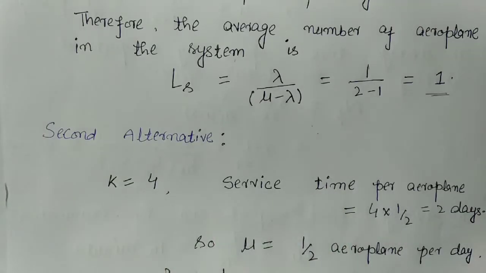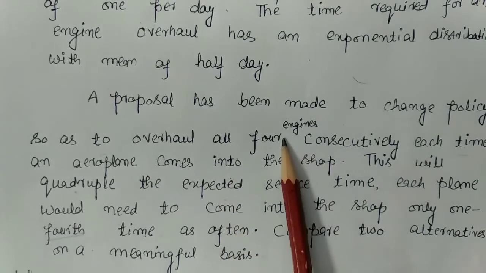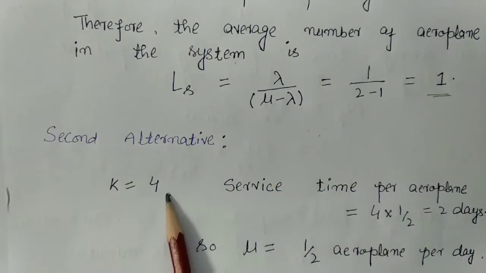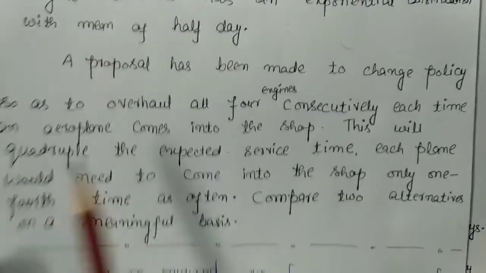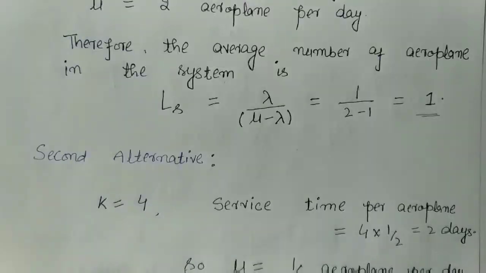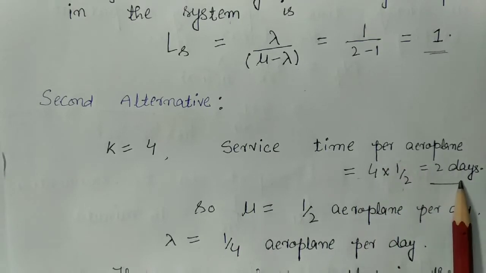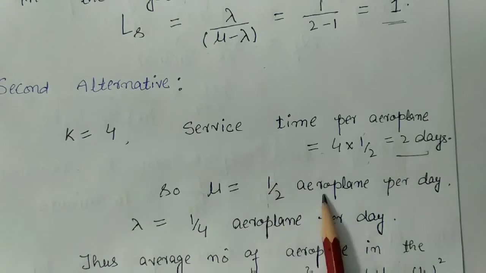Now let us check the second alternative. In the second alternative, there are 4 engines which we have to repair consecutively each time. So here K will be 4. And then the service time becomes quadruple. Here the service time was half day. Here it became 4 times. So the service time will become 4 into 1/2, that is 2 days. So mu will become 1/2 aeroplane per day.